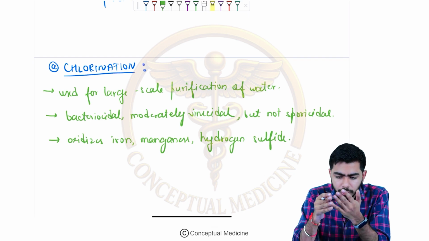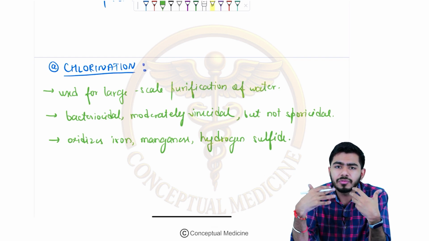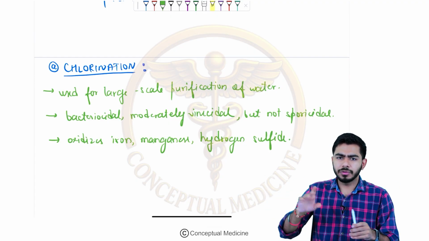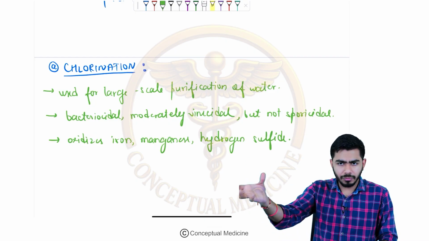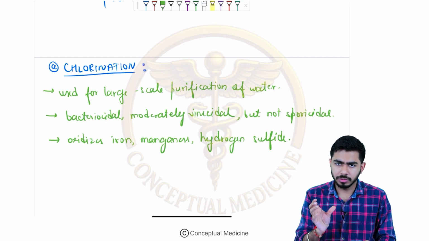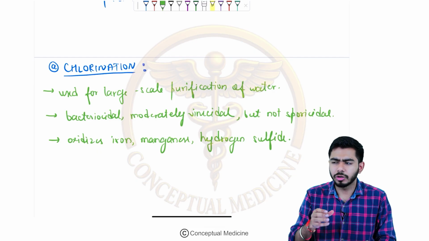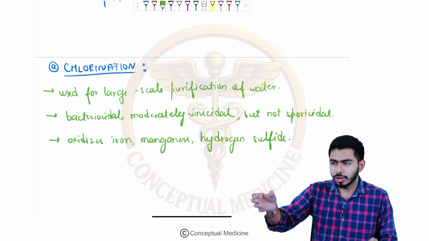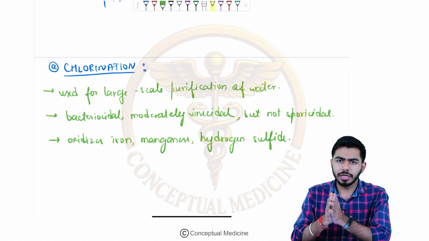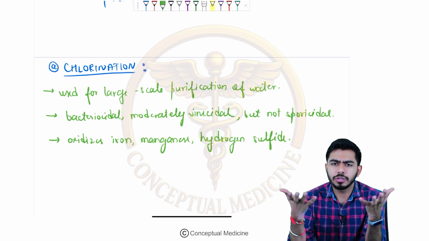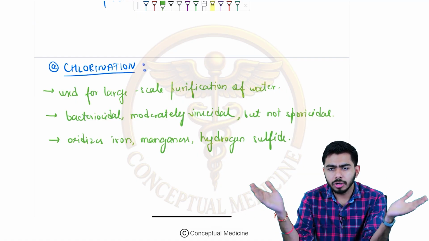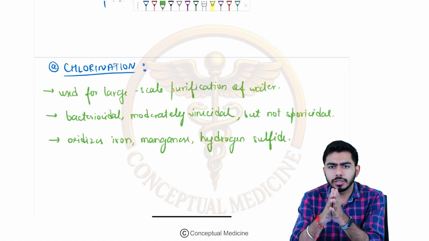Then, if you talk about the mechanism of action, the chlorination of water: whatever source I need to chlorinate, I will take the water from that source. For example, a river, or a swimming pool, let's say. Then I will be adding the chlorine to it. That is simply chlorination of water. Adding the chlorine to the water is called the chlorination of the water.